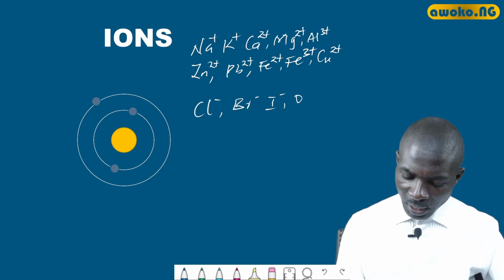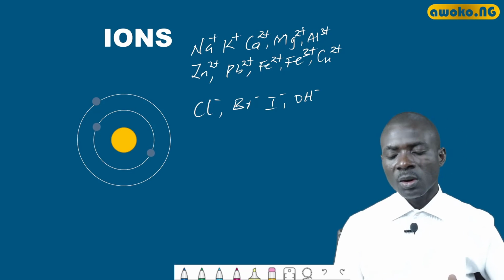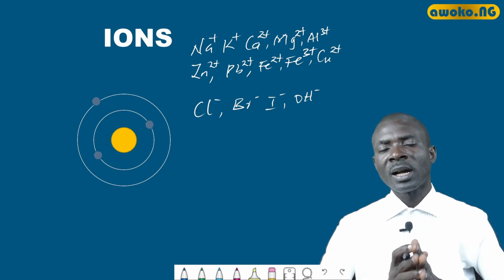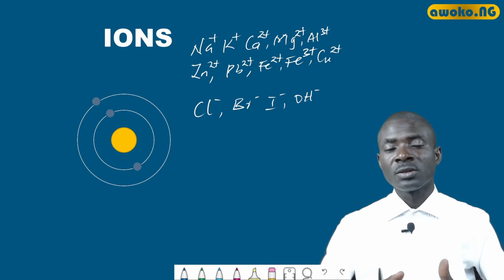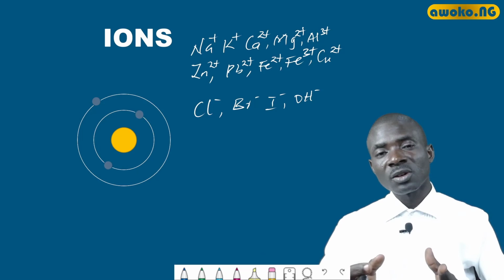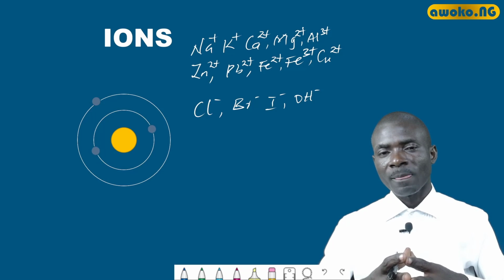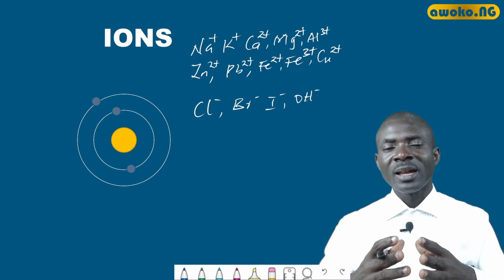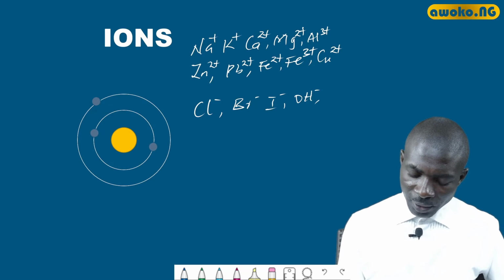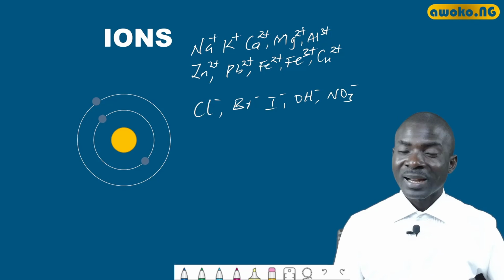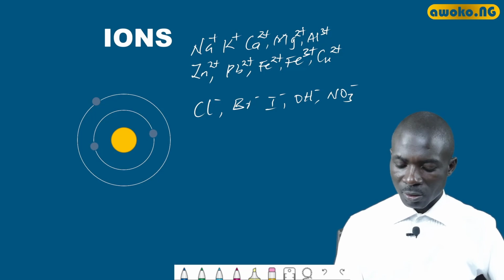We also have the hydroxide ion, consisting of 2 atoms, oxygen and hydrogen. That is why we define an ion as an atom, it can be a single atom or a group of atoms that have an electric charge. So we also have the trioxonitrate(V) ion as an example of a negative ion or anion.